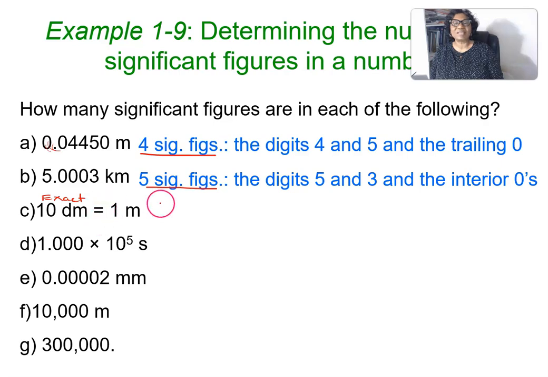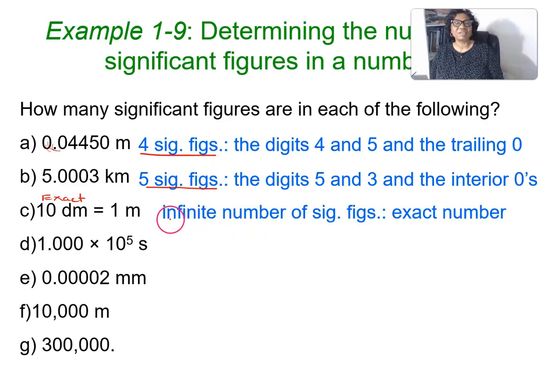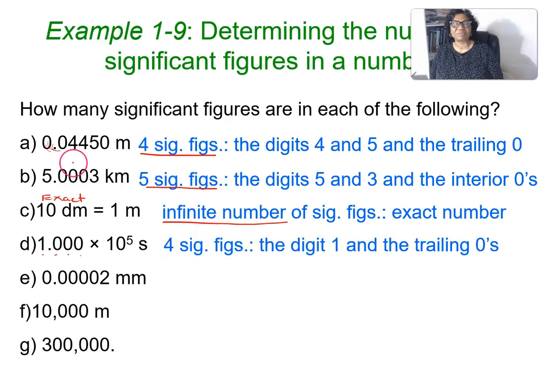So it has infinite significant figures, or an ambiguous number of significant figures. Infinite because it is an exact number. In this case, we have 1, 2, 3, 4. We have written this number in scientific notation, so it has 4 significant figures.